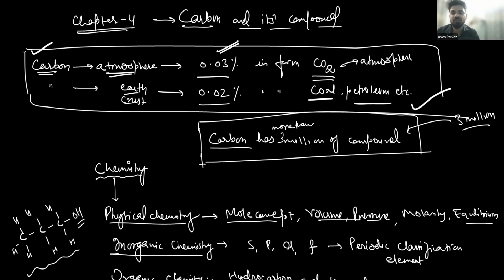Moving to the next part, first of all let me explain why we are studying the chapter on carbon and its compounds, and why we have a specifically designed chapter for this special element, carbon. Why does carbon have so many compounds compared to any other element in the whole periodic table? Carbon has more than 3 million known compounds to date. We have separated the branch of chemistry in which we study hydrogen and carbon, which is called hydrocarbon.